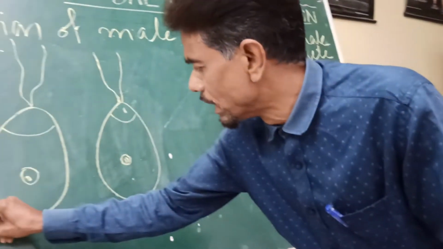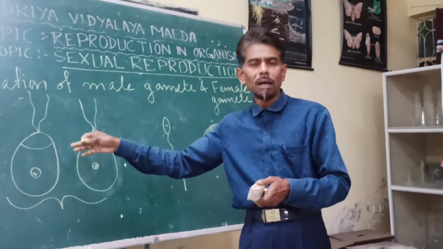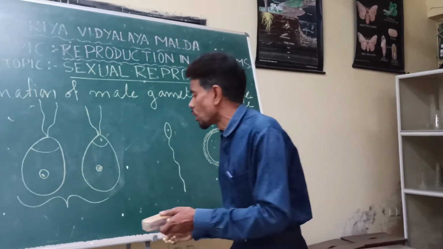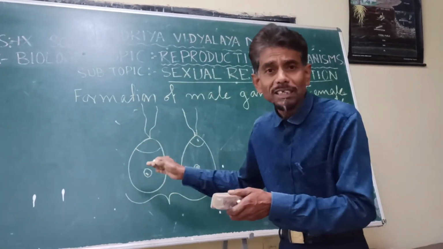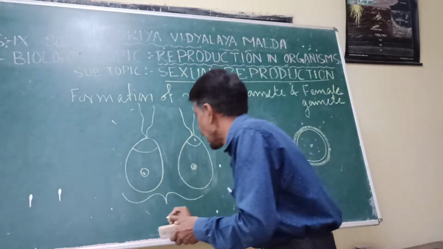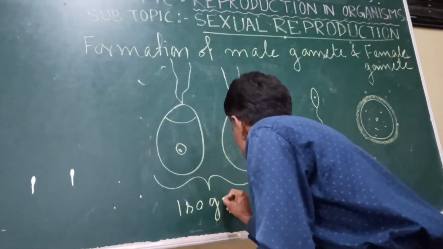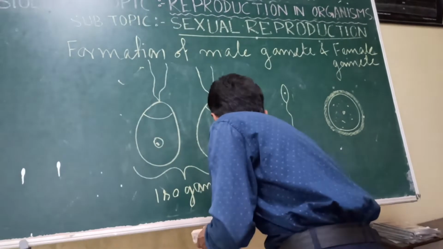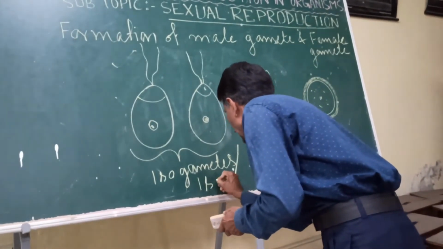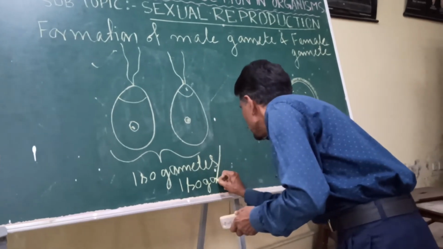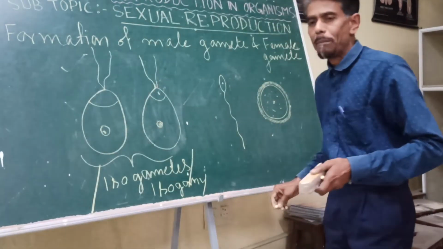So in this case where the male and female gametes both look similar or identical, this process of formation of gametes we call, and these gametes are called, isogametes. So this is iso, and this type is called isogamy, or otherwise called homogamy.